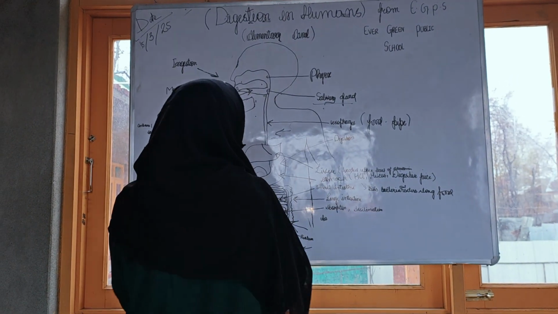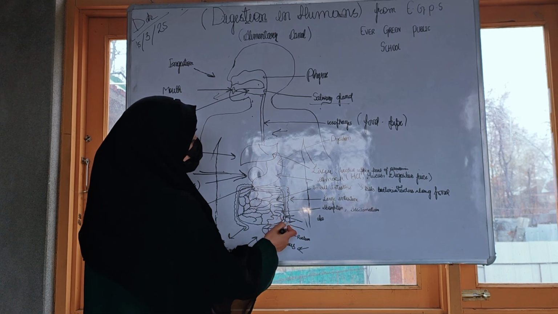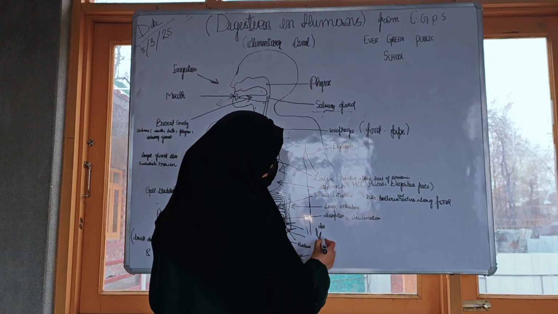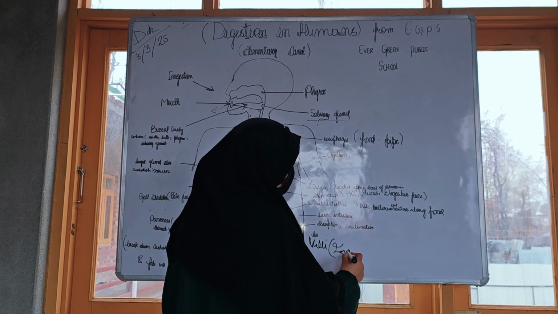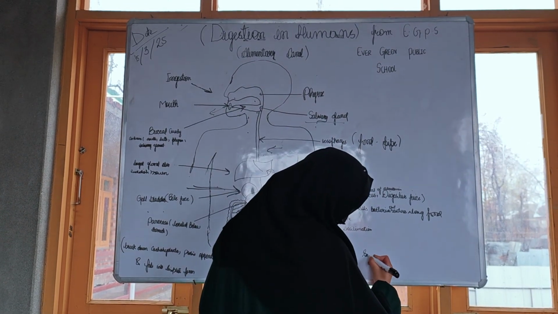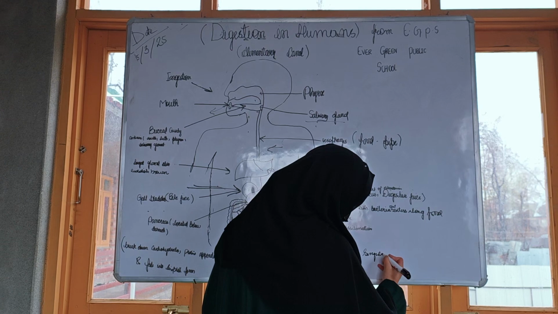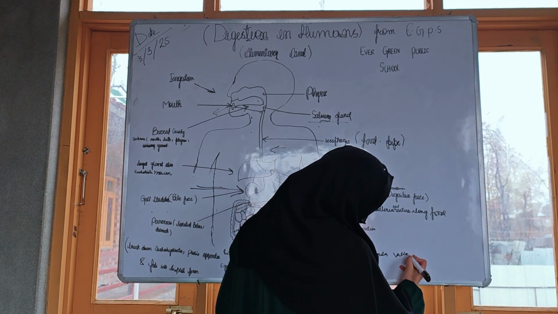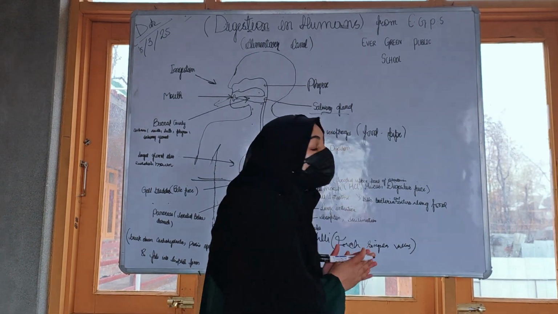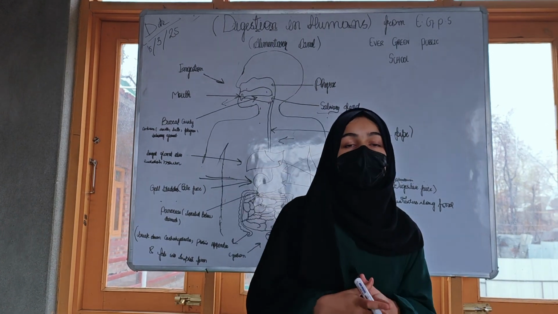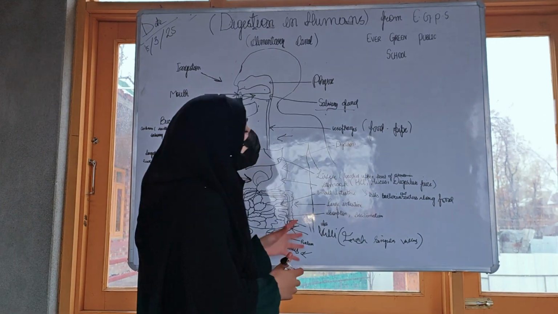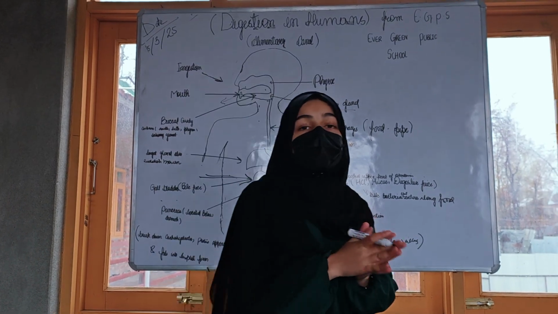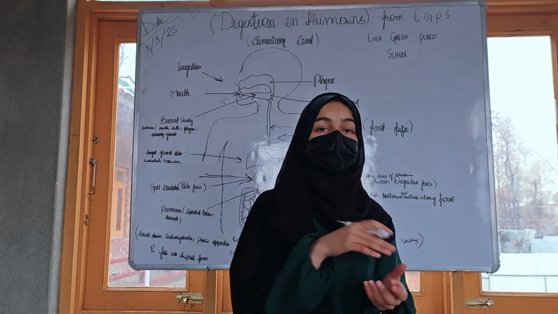There are also thousands of finger-like structures present that are called villi. Each single one is called a villus. The villi increase the surface area for absorption. Each villus has a thin network of small blood vessels known as capillaries.